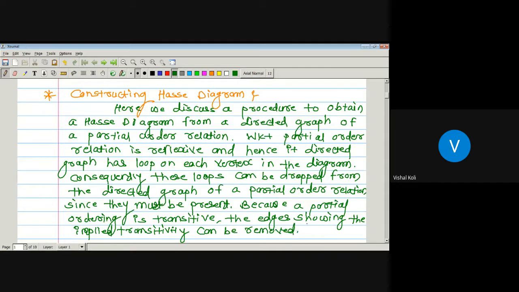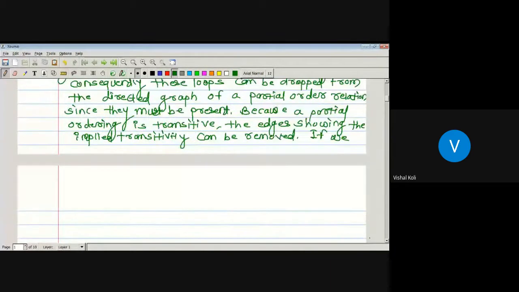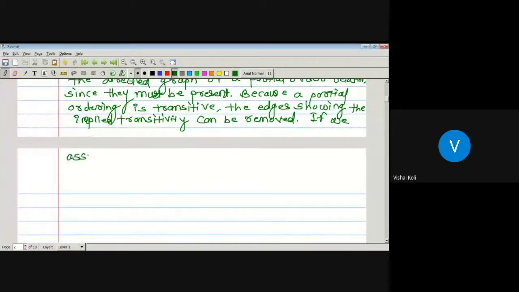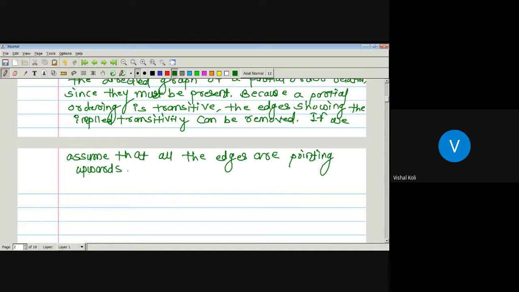Now, if we assume that all the edges are pointing upwards, then we do not have to show the direction.